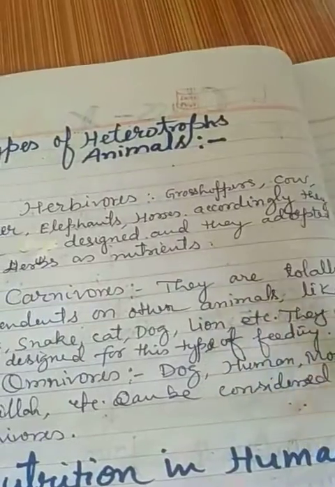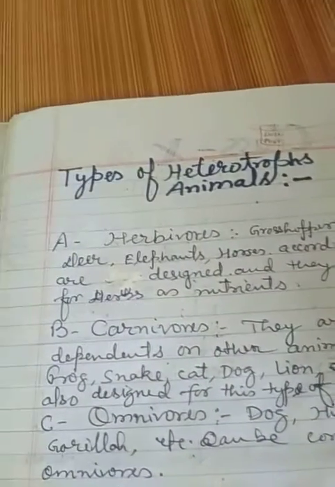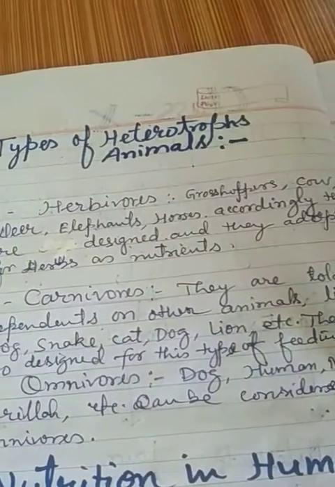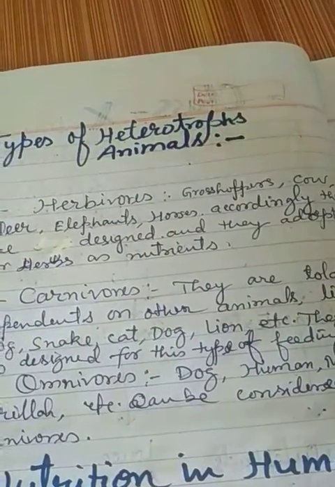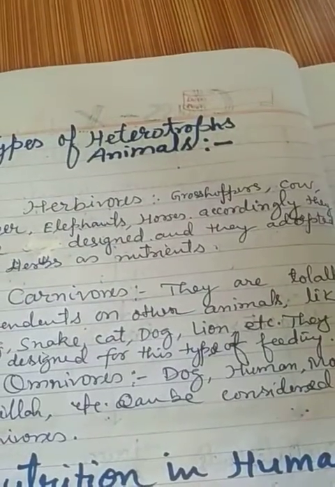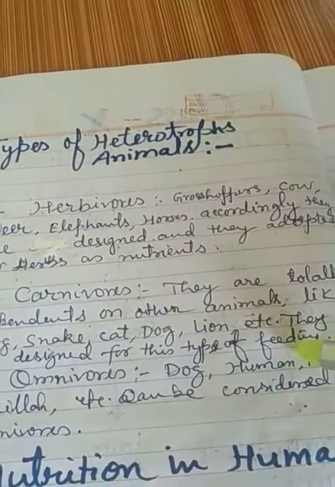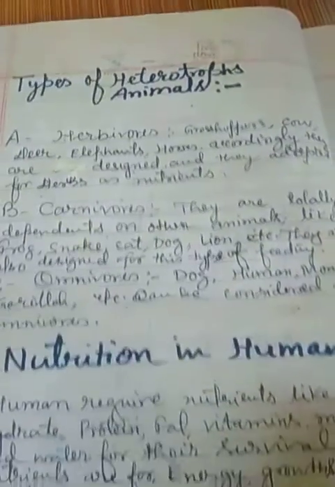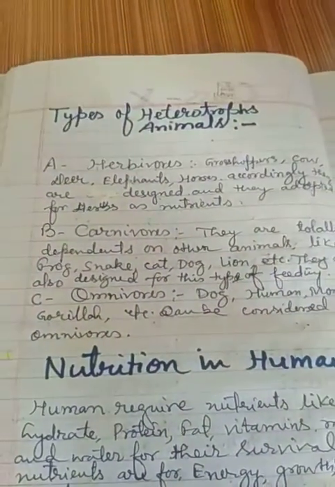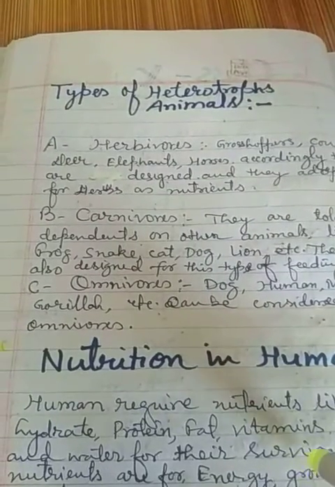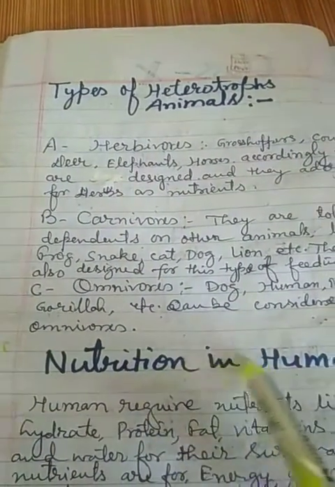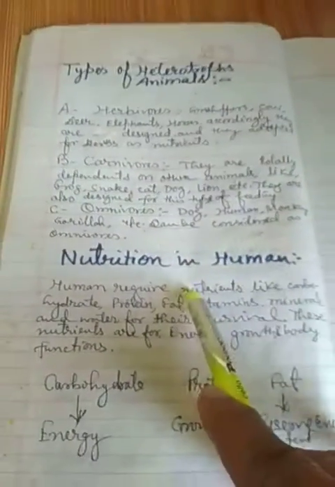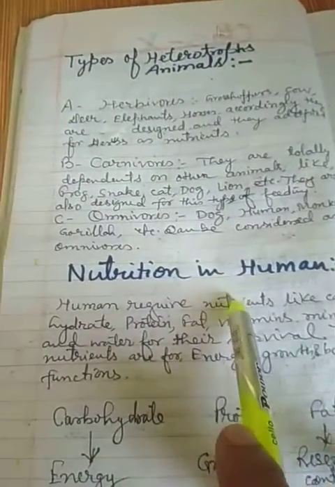Now omnivores, like dog, human, monkey, gorilla, etc., can be considered omnivores. They may eat herbs or they may eat flesh, animals' meat. Now my dear students, in this topic of heterotrophic nutrition, the main important part is nutrition in human. Nutrition in human will be studied by you in detail.